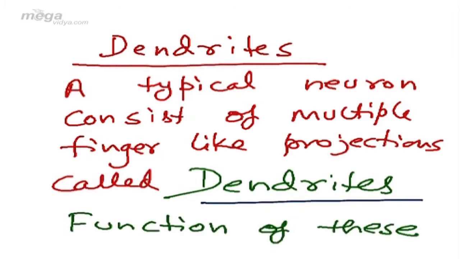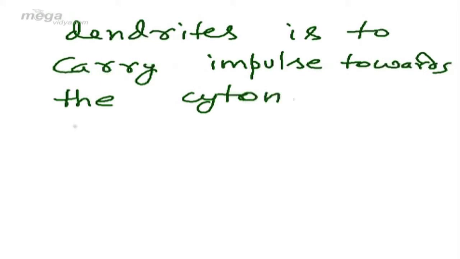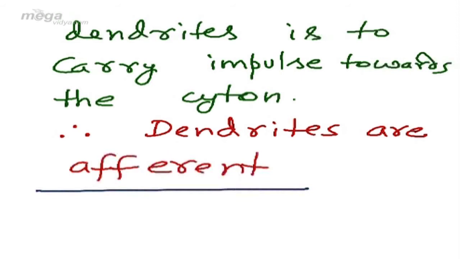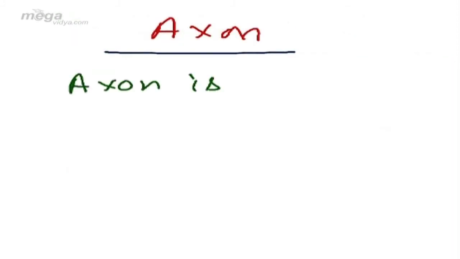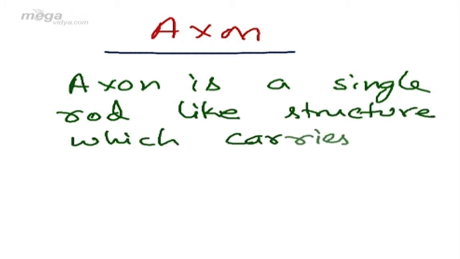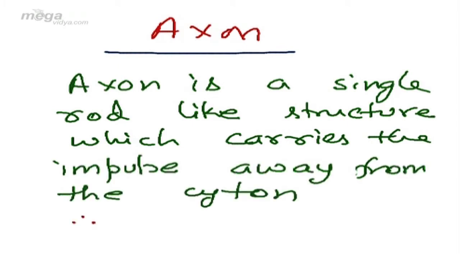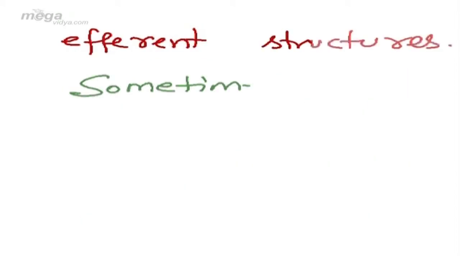Coming to dendrites, a typical neuron consists of multiple finger-like projections called dendrites. Function of these dendrites is to carry impulse towards the cyton. Therefore, dendrites are afferent structures. Coming to axon. Axon is a single rod-like structure which carries the impulse away from the cyton. Therefore, axons are efferent structures.